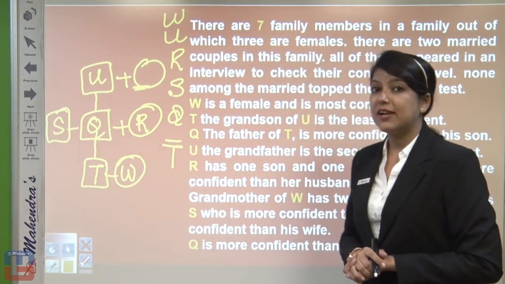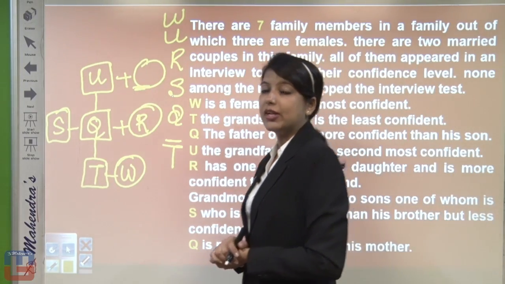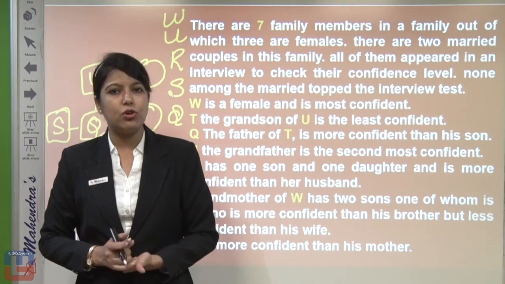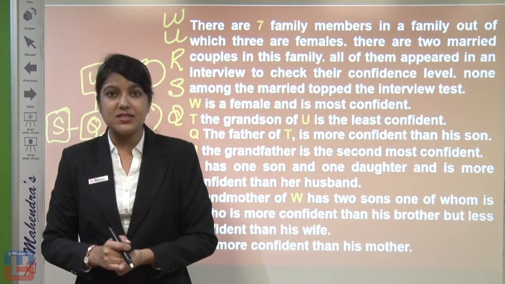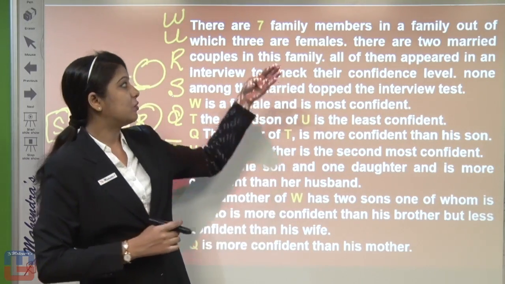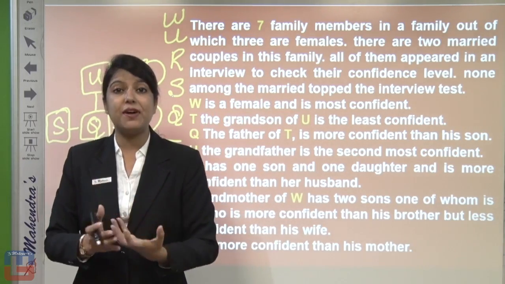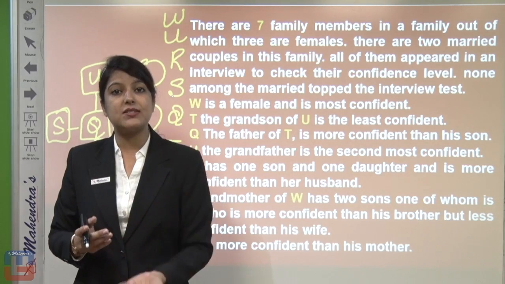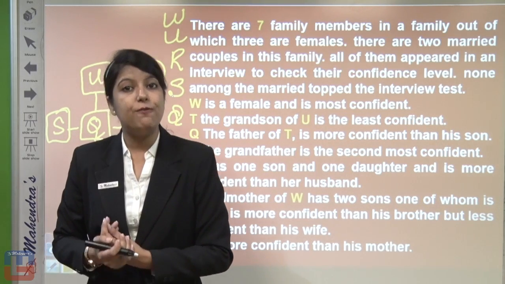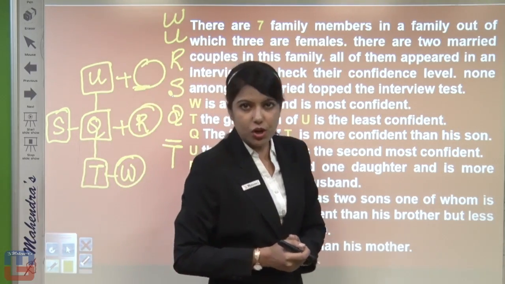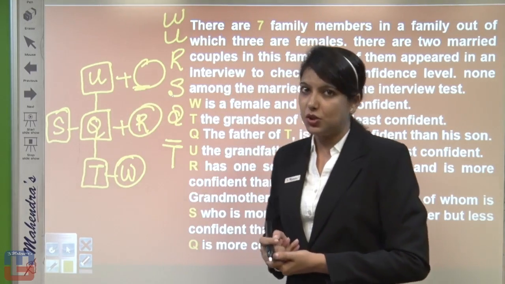Now, using the relation chart and confidence chart, we solve the 2 questions. First, how many male members? In the question it was specified there are 3 females and 7 family members in total. So 7 minus 3 gives us 4 male members. Second question: who is married to Q?